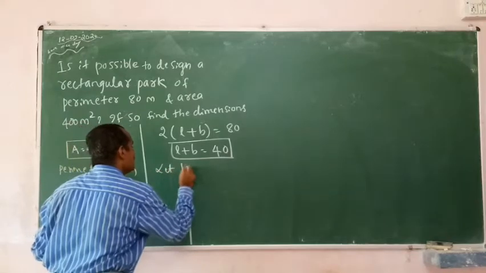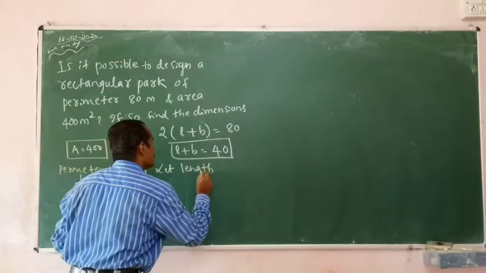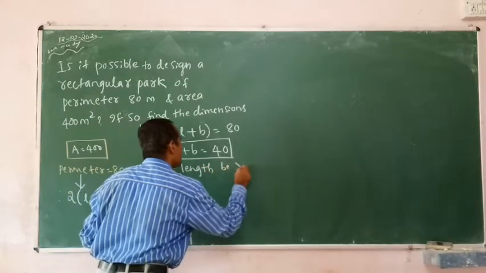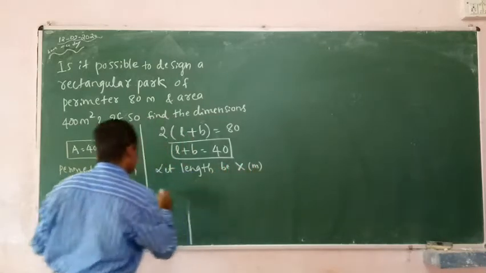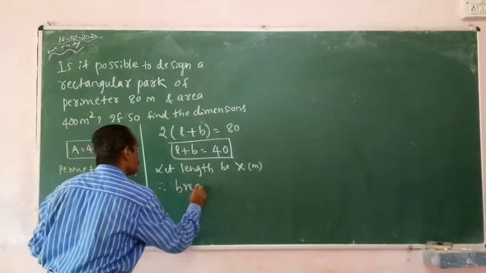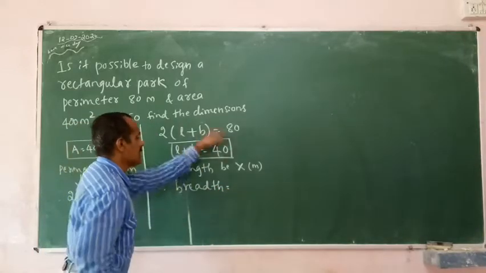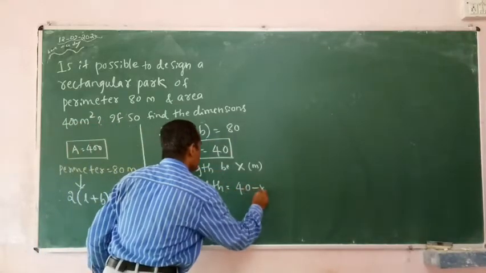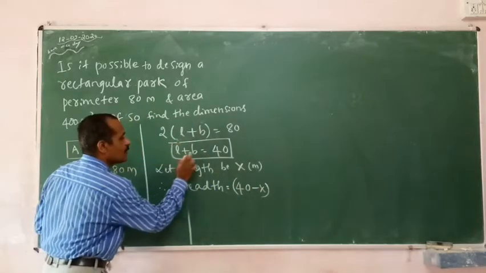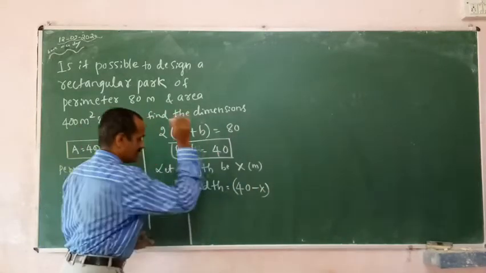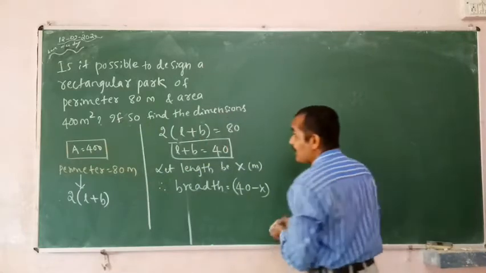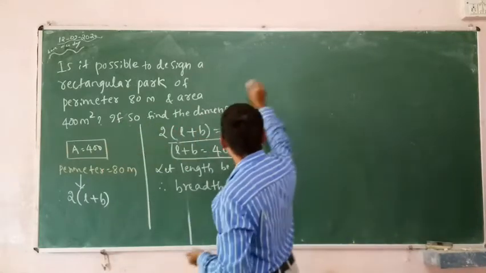I will start. Let length be x meters. Therefore, breadth is equals to 40 minus x. If I take this as x, what about this? 40 minus x. They have given you that area is equals to 400.